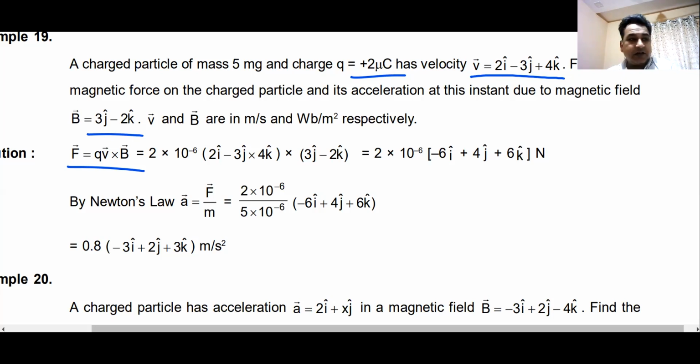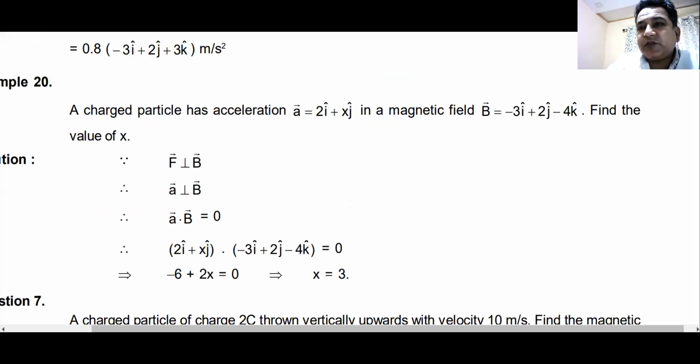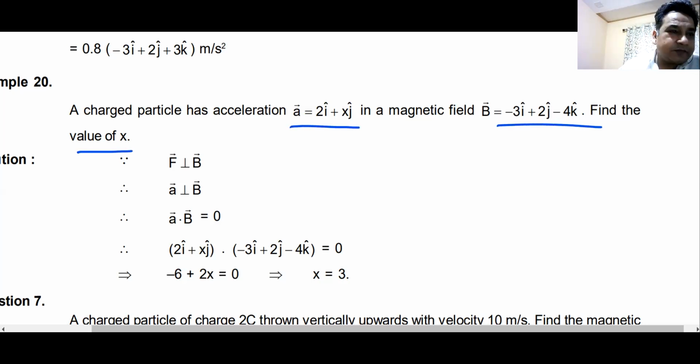Now there could be a trick question here. A trick question means that you know how it is done, but if you forget it, you lose precious marks. For example, this one: a charged particle has an acceleration of this in a magnetic field of this. Find the value of x. How will you get the value of x? Any idea?